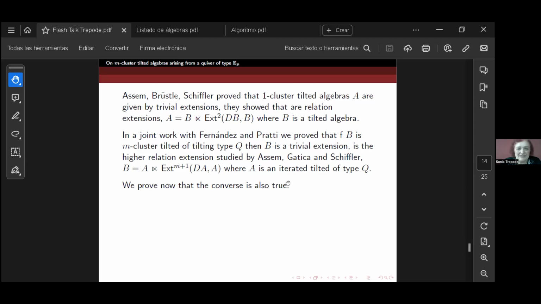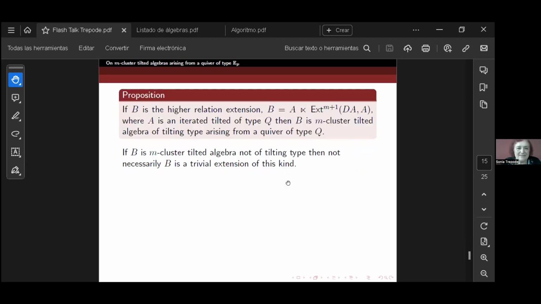We now prove the converse of this result: if B is a higher relation extension, where A is an iterated tilted algebra of type Q, then B is an M-cluster tilted algebra of tilting type arising from a quiver of type Q. And this is the converse of the result of Fernández and Isabel Prati.